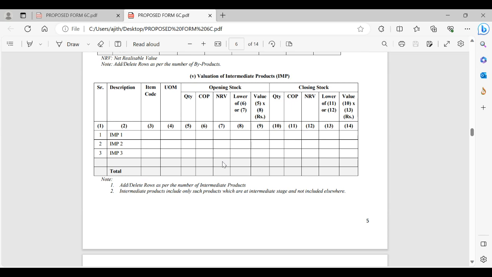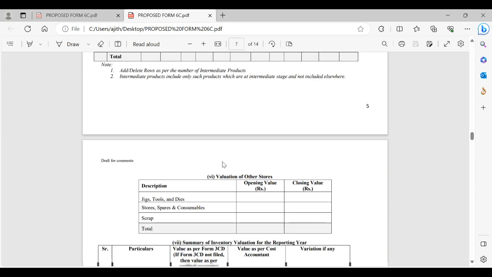In such cases, MS ingot is an intermediary product. That product can be sold as such in the market, as well as used as capital goods for manufacturing the next level within that entity itself. So for that intermediary product, same formula: cost of production, NRV, whichever is lower, for opening stock and closing stock.